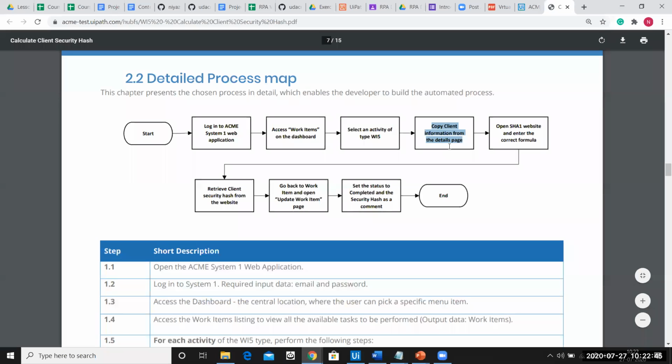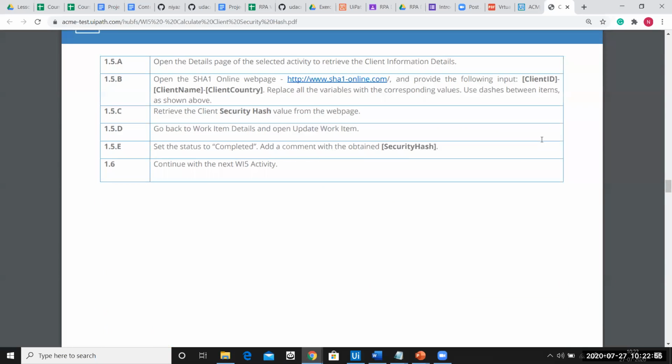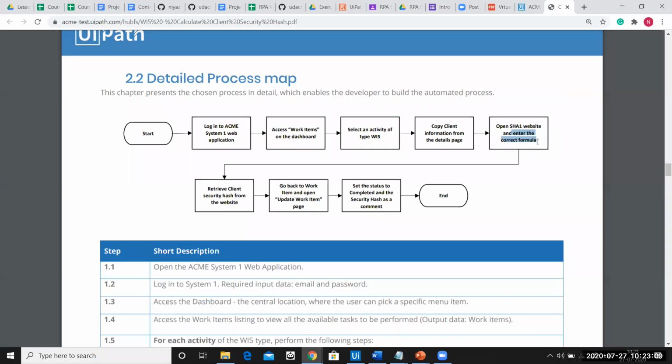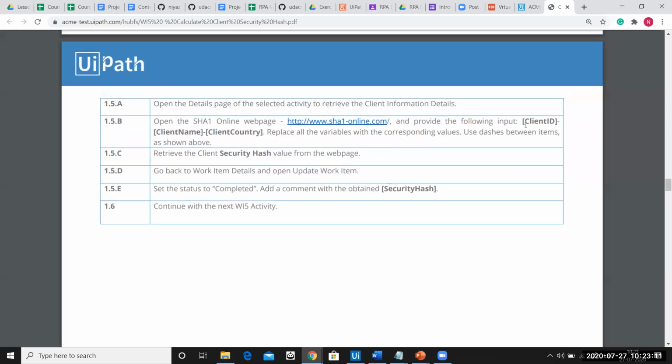Okay, assuming I have copied this, then it says open SHA1 website and enter the correct formula. So we'll see what the link for the SHA1 website is. This is the link for the SHA1 website. And if you see carefully over here, it says enter the correct formula. Now, what is the formula? This is the formula: client ID hyphen client name hyphen client country.